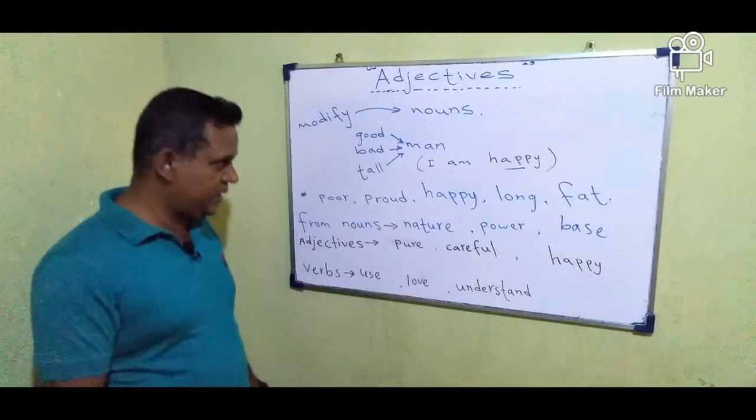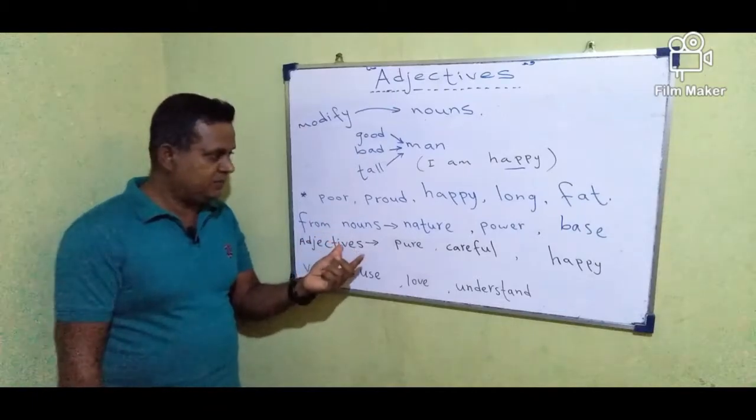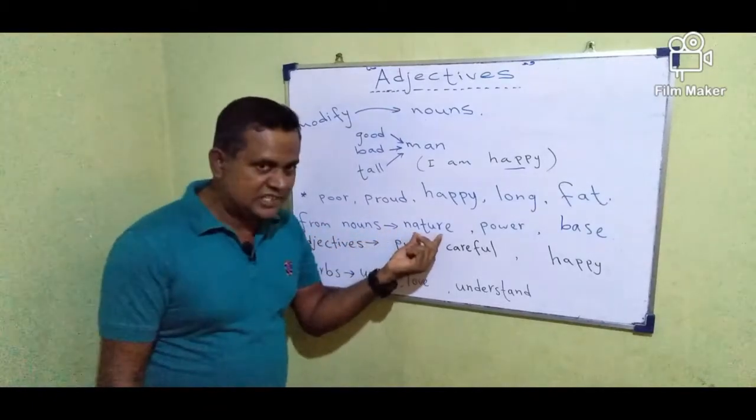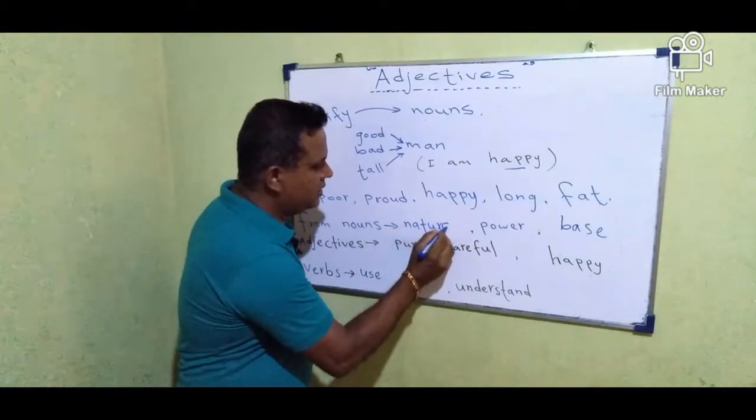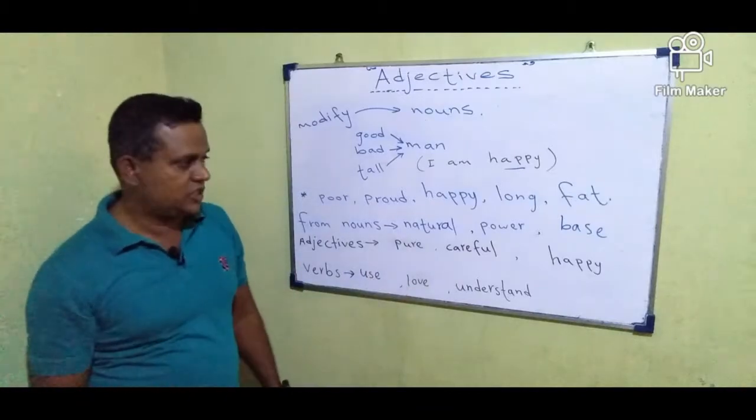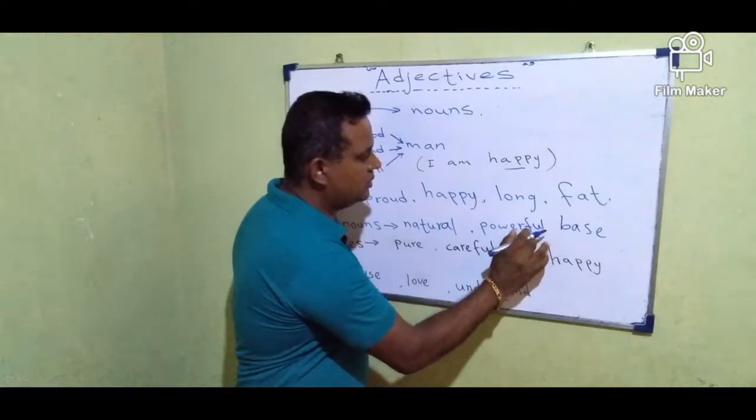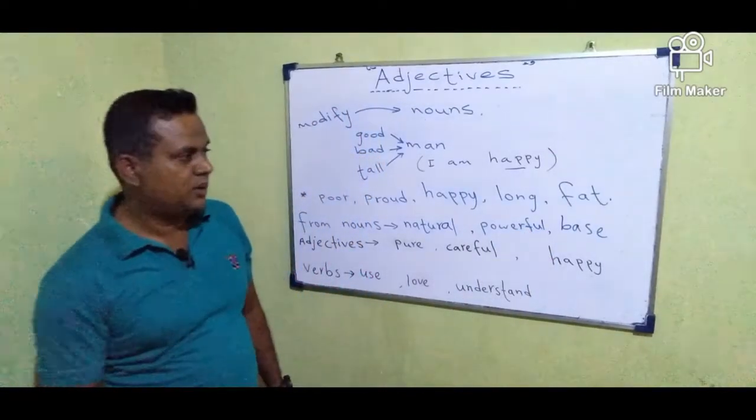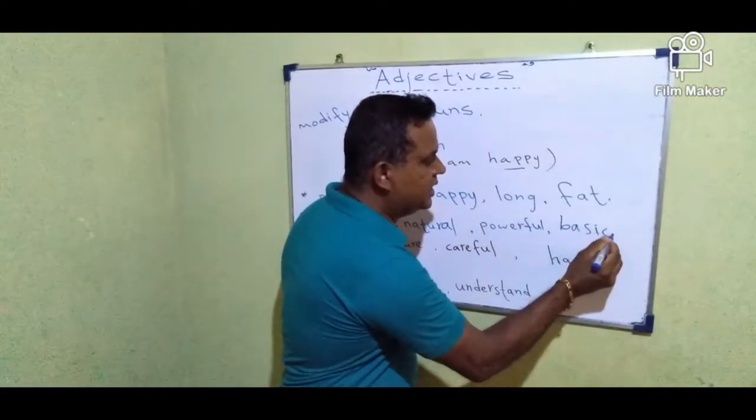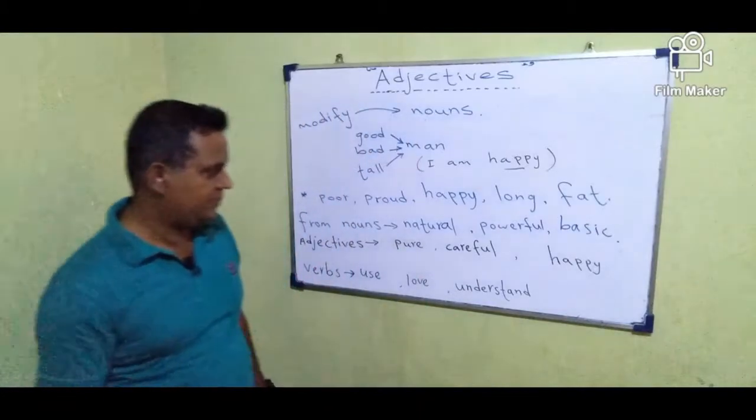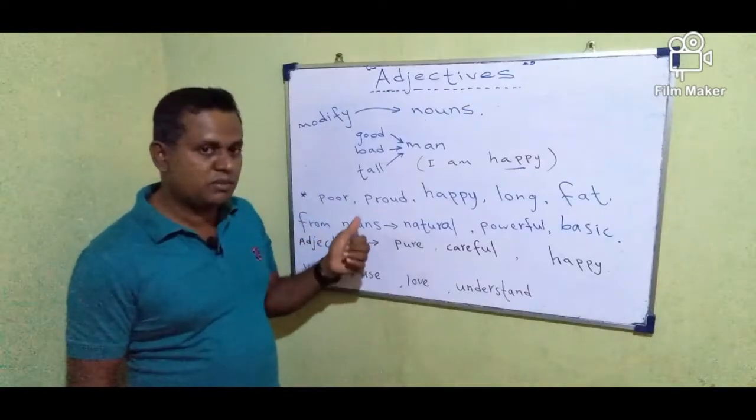The other way of forming adjectives is from nouns. Nature is a noun, so we can make natural, it becomes an adjective. Power, we add full, it becomes powerful. Base is the noun, we can say basic, this is an adjective. These are some examples of forming adjectives from nouns.